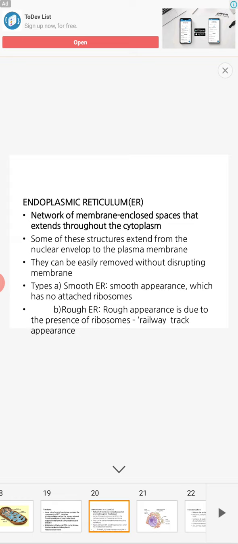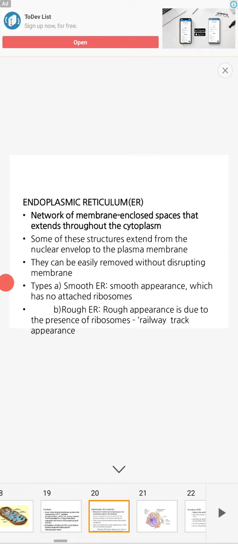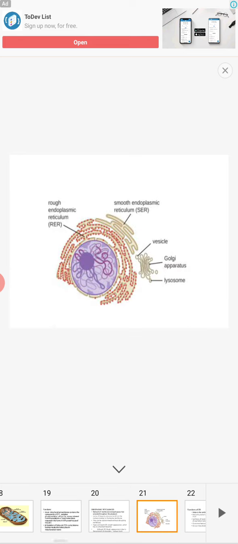As I told, there are two types of endoplasmic reticulum, smooth and rough. So what is the main difference between them? Rough endoplasmic reticulum is attached with ribosomes, the factory for protein synthesis. So rough endoplasmic reticulum is rough in appearance because of the presence of ribosomes, a railway track appearance. Smooth endoplasmic reticulum is smooth, which has no attached ribosomes. Okay, the structure I mentioned there.